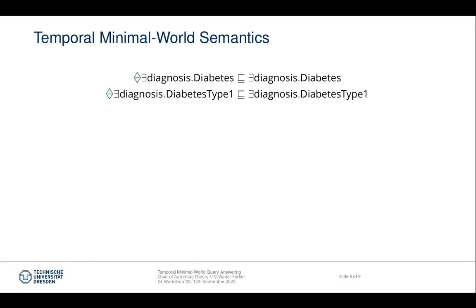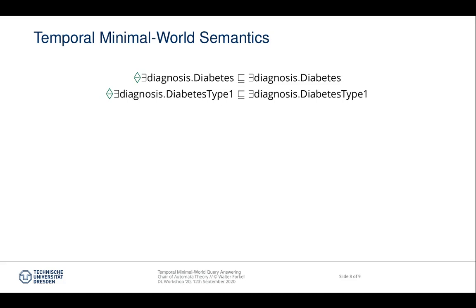Since we want to answer temporal queries, we need to temporalize minimal world semantics. Here we have the two temporal diabetes axioms from before, expressing that both diabetes and diabetes type 1 cannot be cured so far. Intuitively, a temporal minimal canonical model can be constructed by completing all the facts about named individuals at each time point and then computing the minimal canonical model for each time point separately. For this to be so simple, we have to make a restriction. So far we could not find a way to make temporal roles work with minimal models, which is why we do not allow them here.